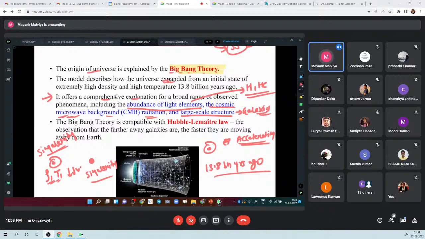So Big Bang theory is also compatible with Hubble's law, right? This is the Hubble-Lemaitre law, but you can also call it Hubble's law. And what is Hubble's law? It says that the farther away the galaxies are from the Earth, the faster they are moving away. So suppose this is Earth, and there is some galaxy here, some galaxy here, some galaxy right here. The farther the galaxy, the faster the rate at which they are moving. There is V1, there is V2, there is V3. So V1 is greater than V2, which is greater than V3.